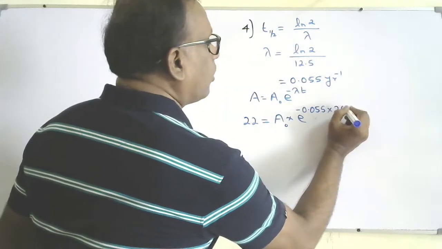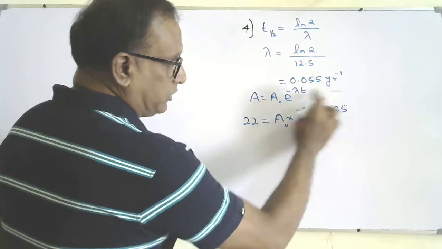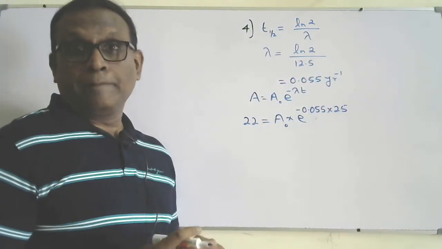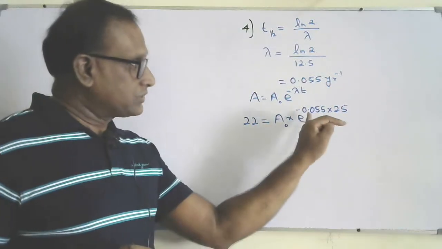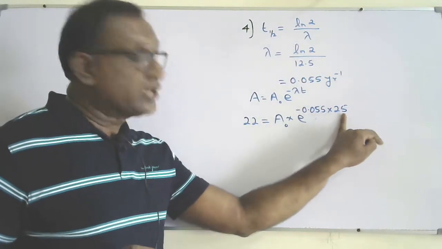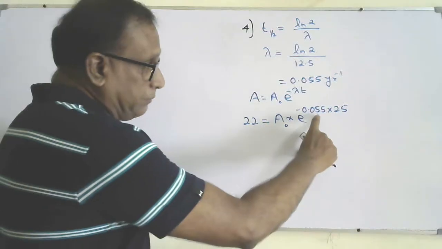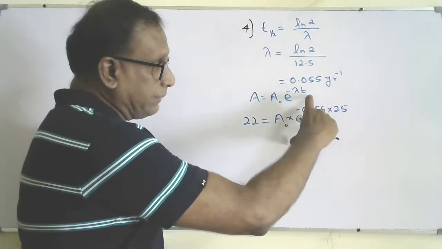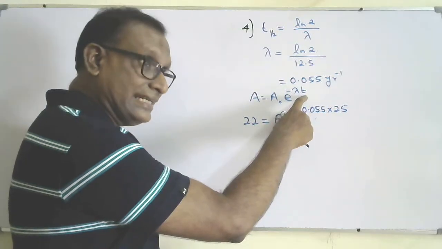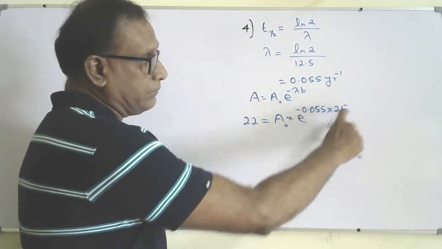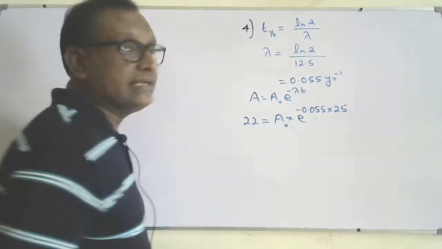So remember that always the exponential quantity must not have any unit. So if I keep lambda in per year, the time should be in years. If I keep this in per day, time should be in days. So it should tally, the same type of units for lambda and t, right?